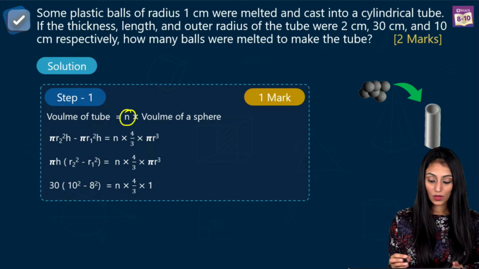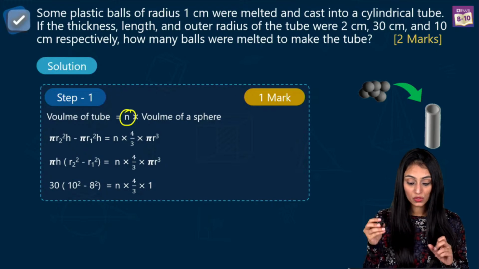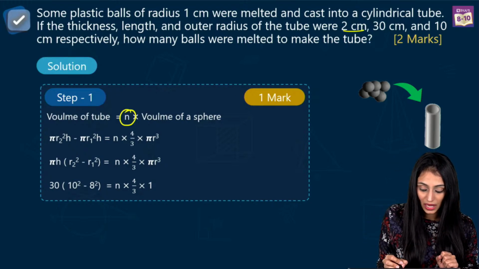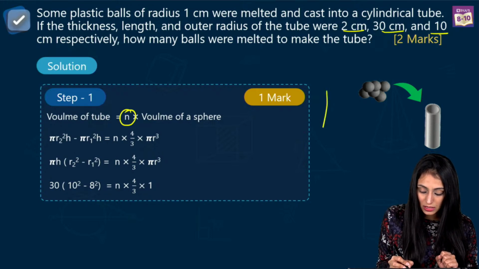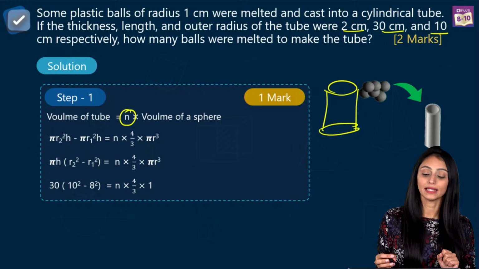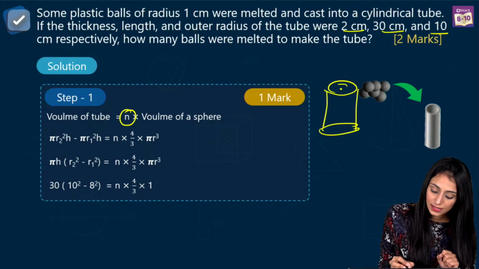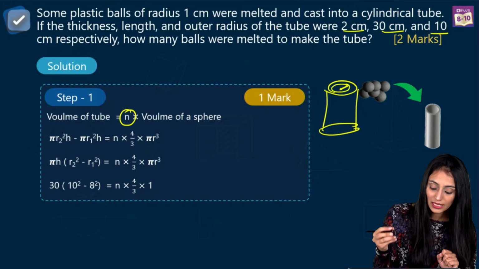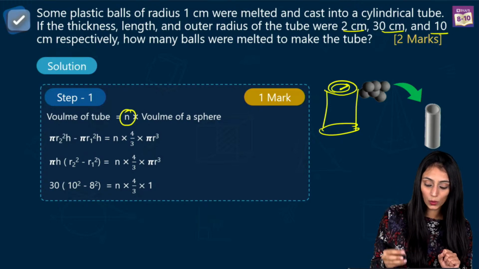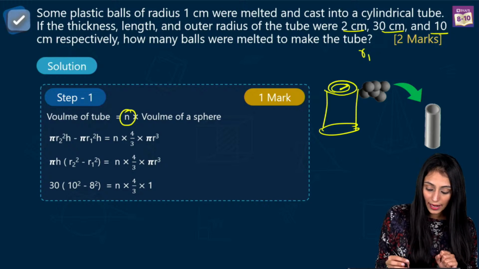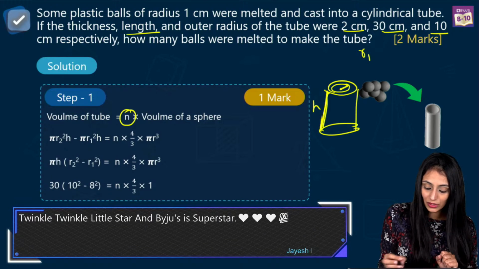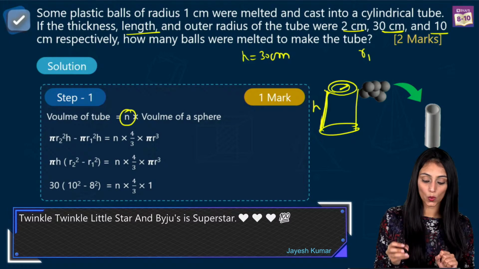Okay, so see, this is a hollow cylinder, right? We have the thickness, the length, and the outer radius. This is the cylindrical tube that we have, and this is the center. From the center, let's suppose that the inner radius over here I'm denoting with R1. The inner radius is R1 and the length over here we denote by H. Length is 30 centimeters.